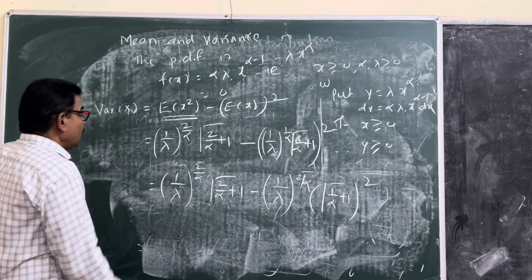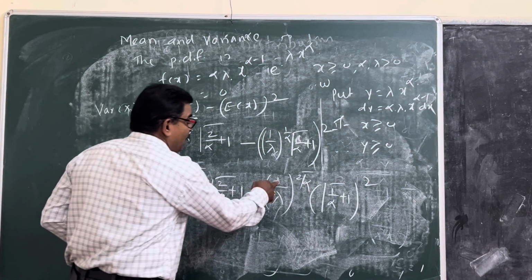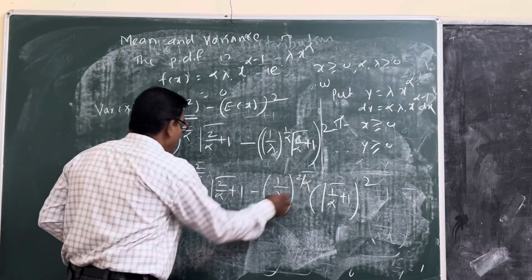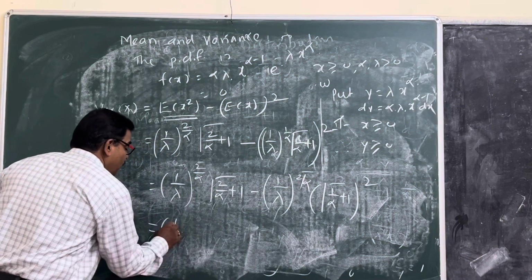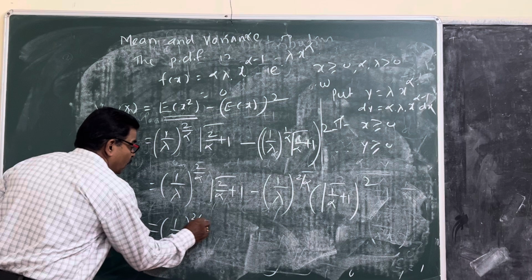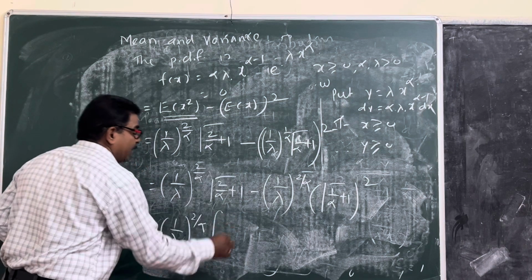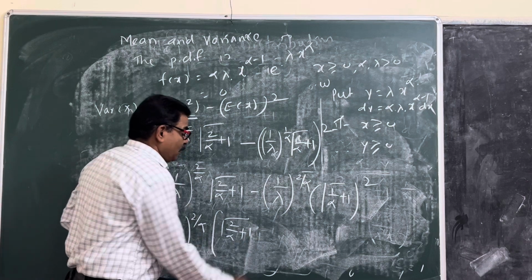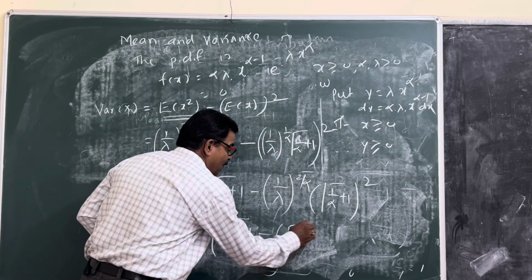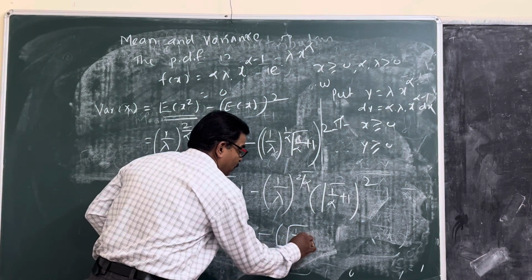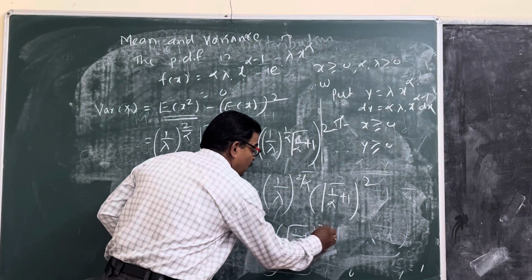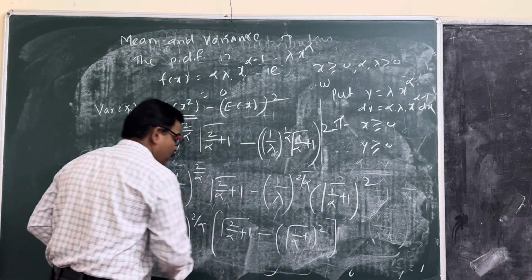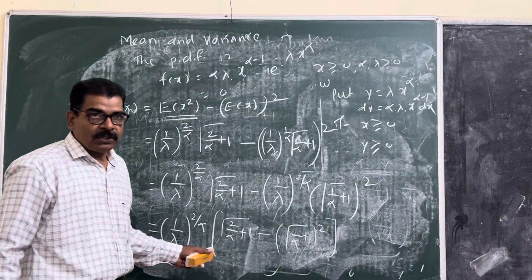Taking 1 upon lambda raised to power 2 upon alpha common, that is equal to 1 upon lambda raised to 2 upon alpha, inside the bracket gamma of 2 upon alpha plus 1 minus gamma of 1 upon alpha plus 1, bracket square, and bracket complete. That is the variance of the distribution.